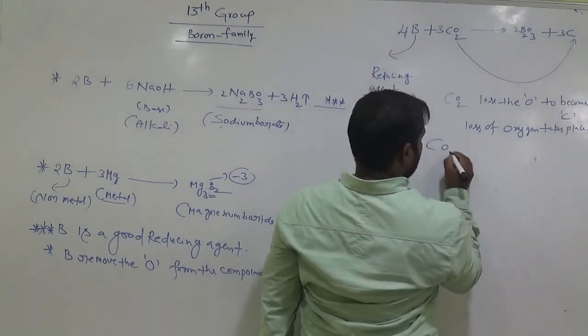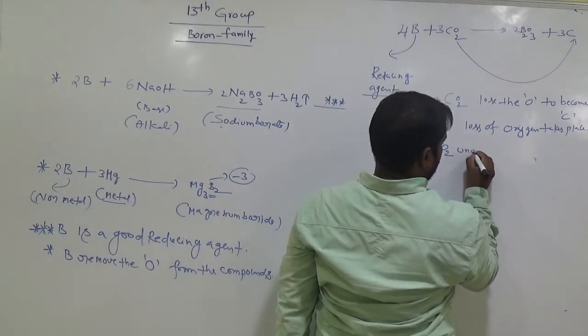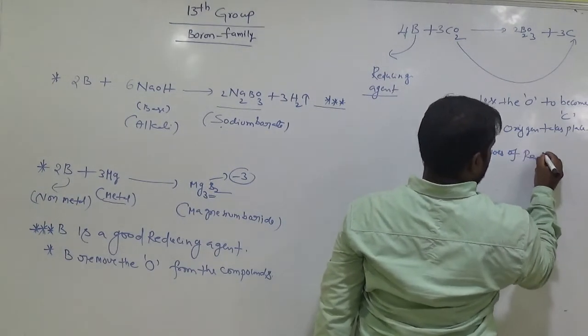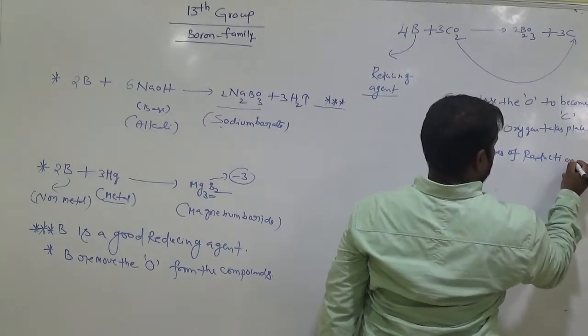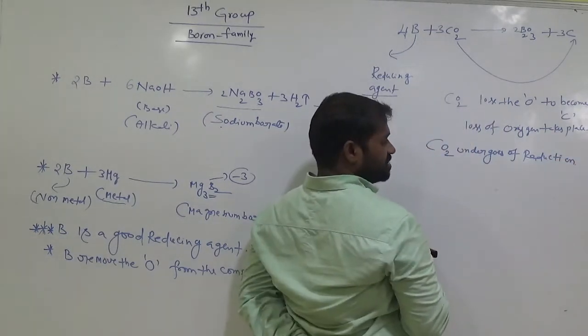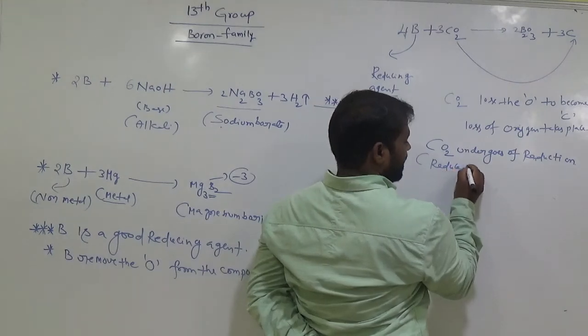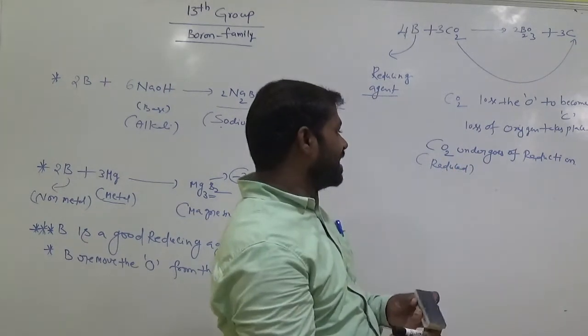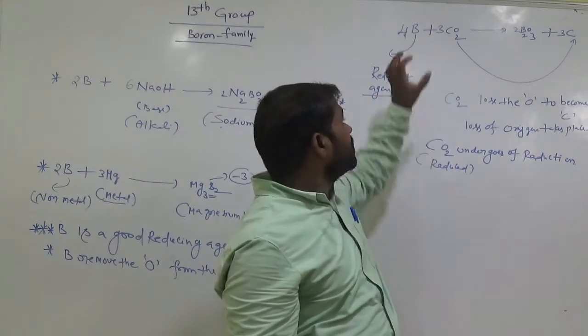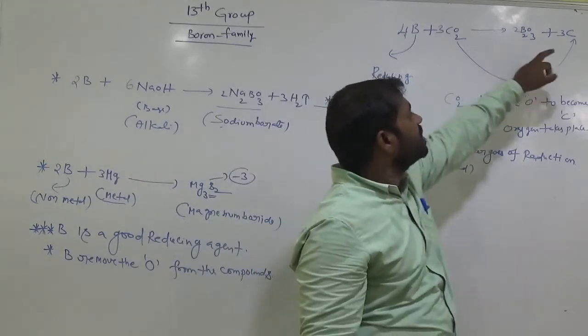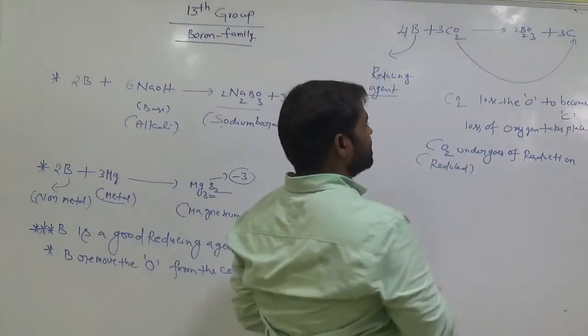So CO2 undergoes reduction. Reduction means loss of oxygen, and we say CO2 is reduced. So this boron removes the oxygen from carbon dioxide. From CO2 to C, what happened? A reduction reaction takes place.